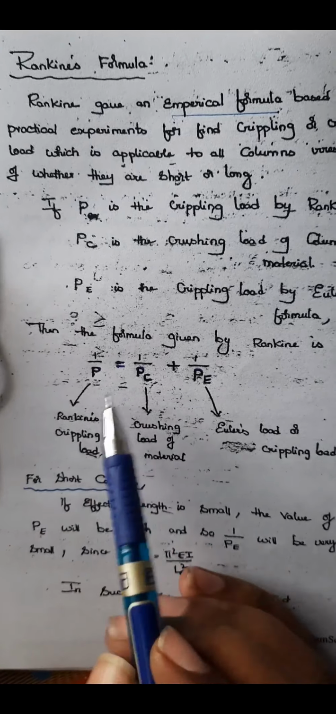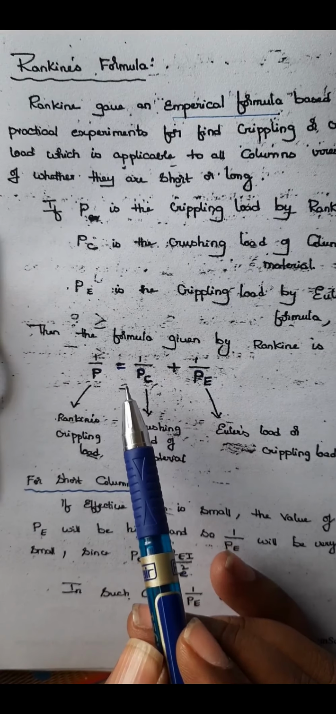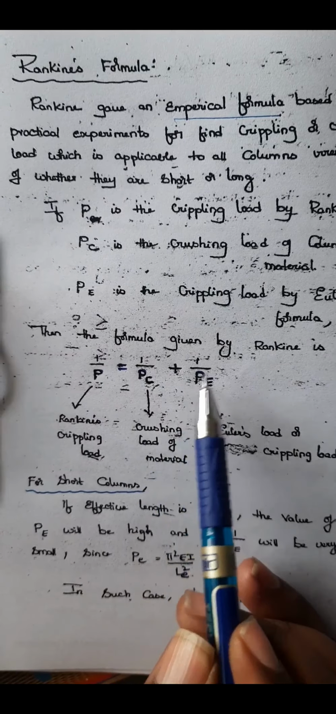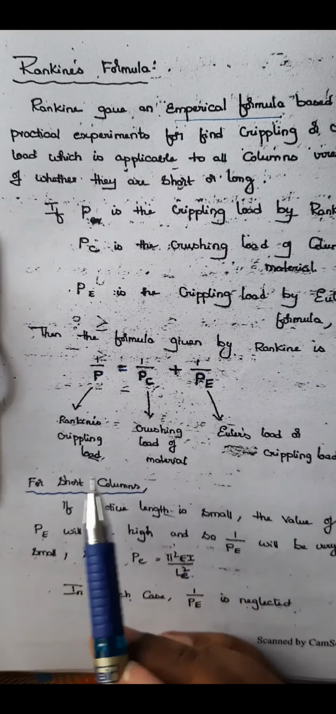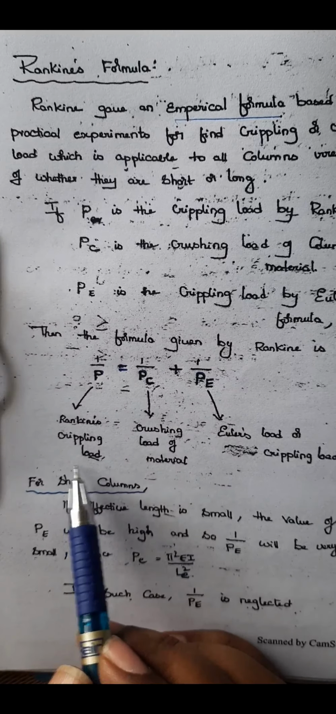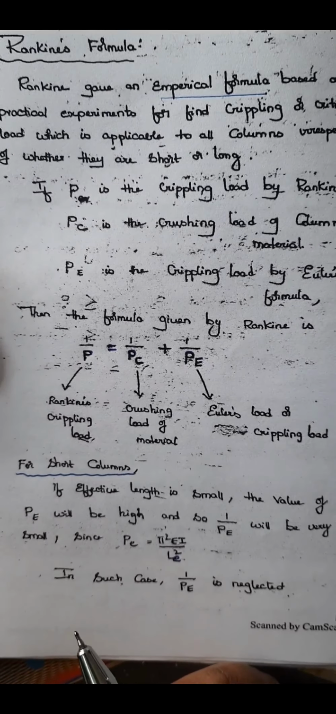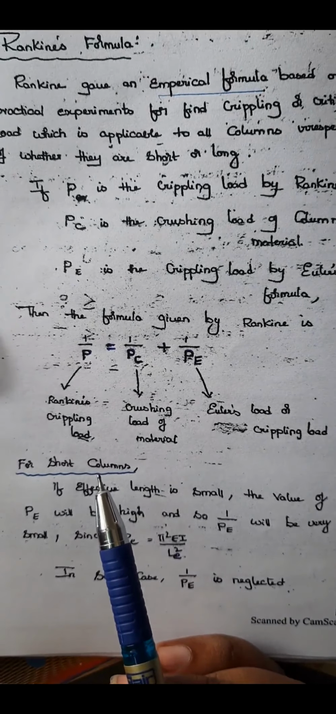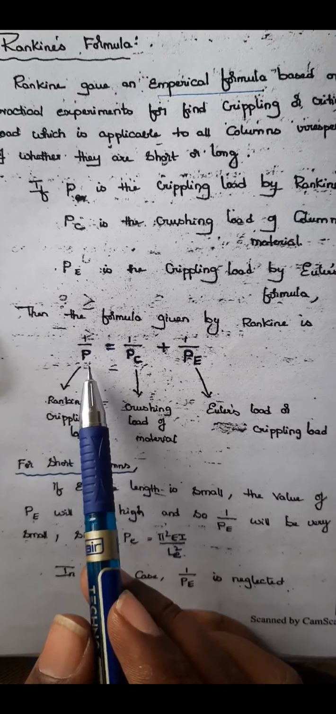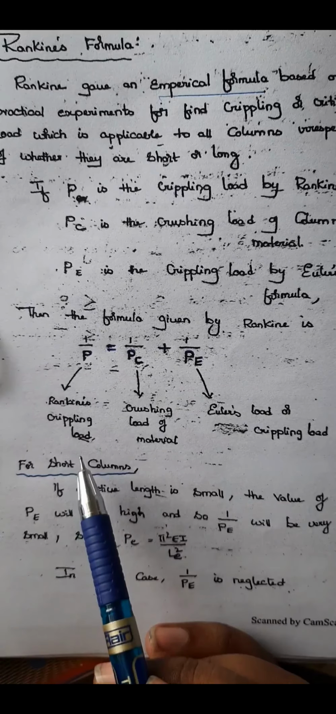See, this is the expression here. 1 by P is equal to 1 by PC plus 1 by PE. So what is P? It is Rankine's crippling load. So don't just compare this value with Euler's crippling load. P is Rankine's crippling load.